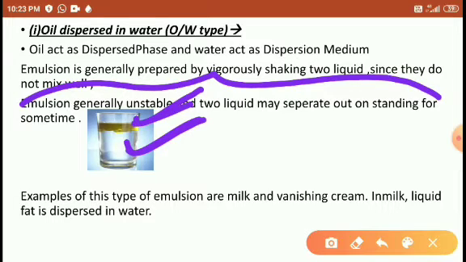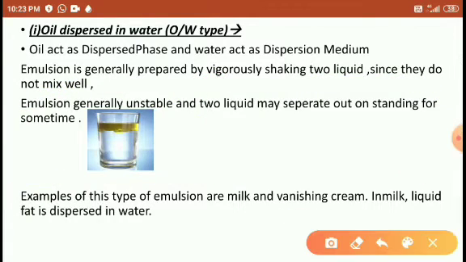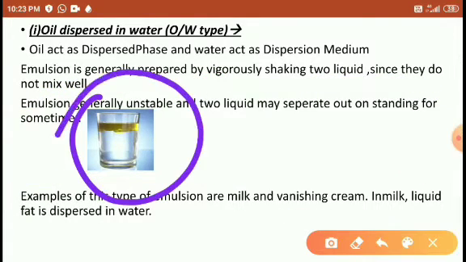Right, friends. Examples of emulsion: milk and vanishing cream. When we boil the milk, the cream is separated from the milk. That is a kind of emulsion, students. But we have to prepare the colloidal solution with the help of oil and water.